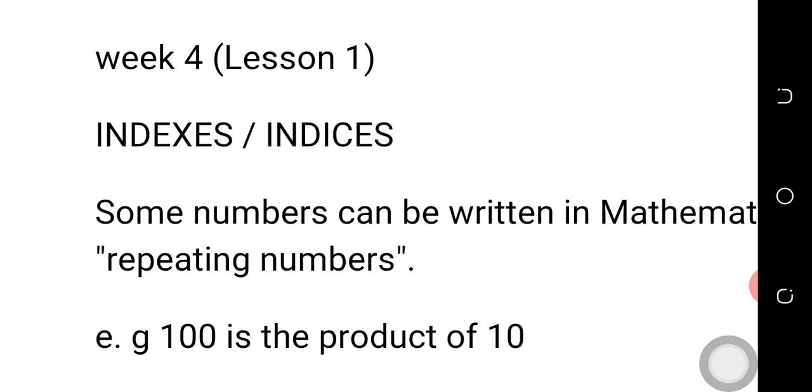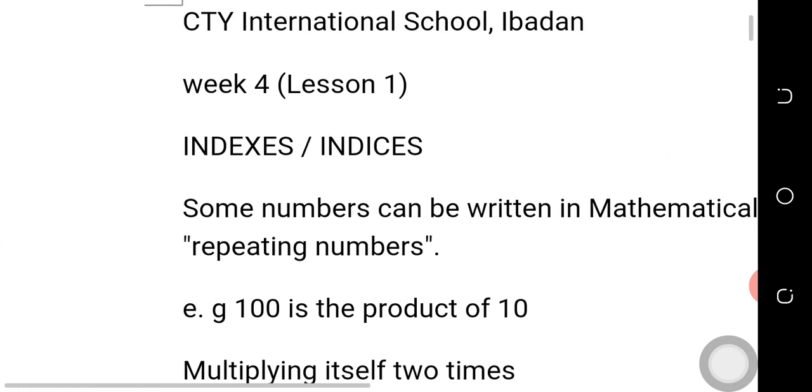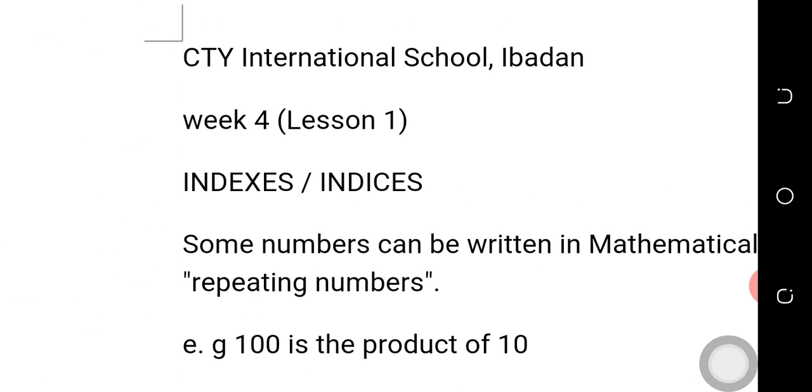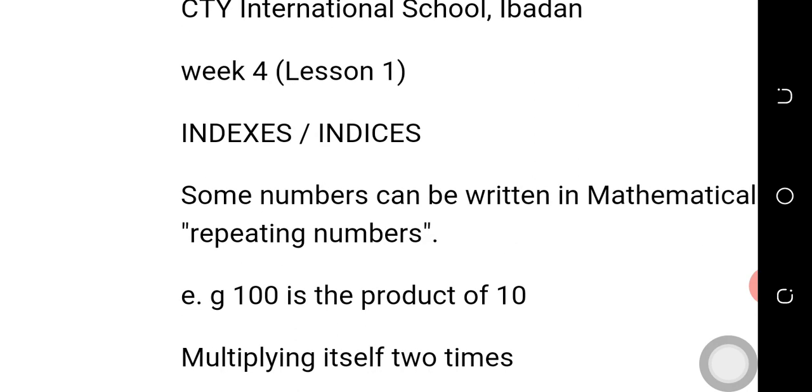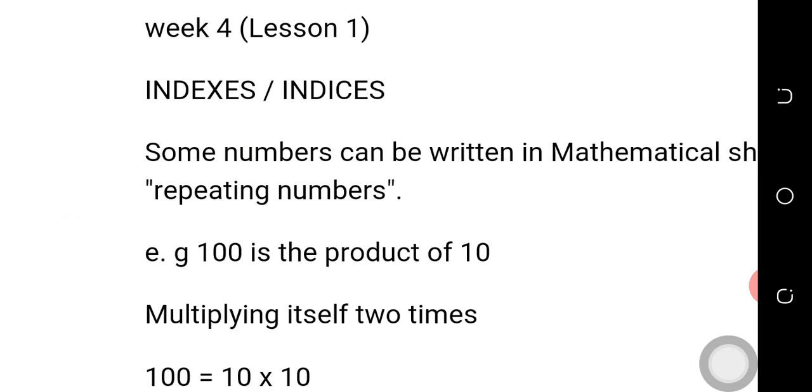Class teacher, Akinpelu N.A. Subject to be taught, mathematics. Topic, indices. By definition, what is indices? Indices are the powers of numbers. Its singular form is called index, which means power of a number.